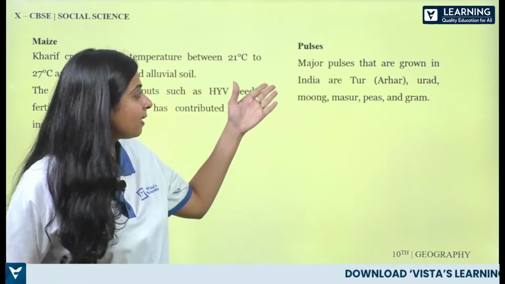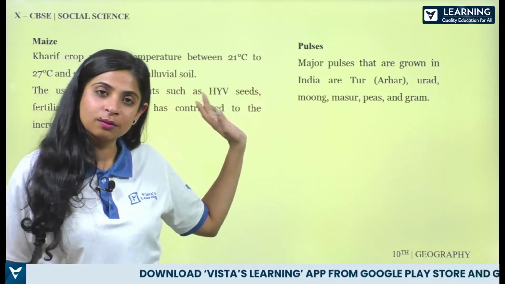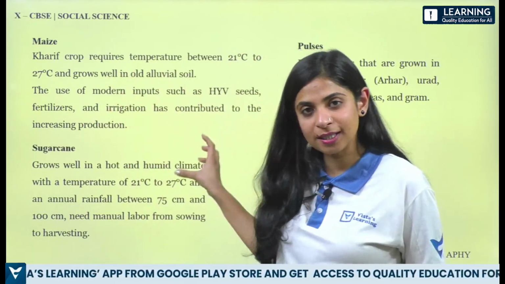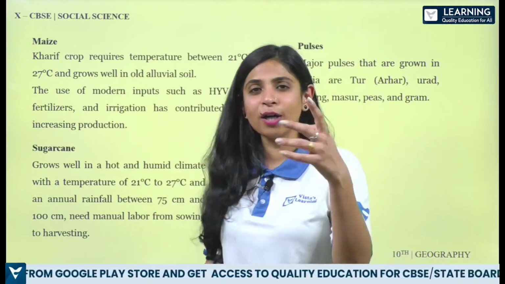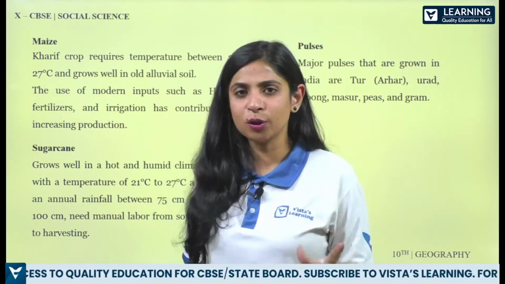Then we have pulses. Okay, so pulses like tur, arhar, moong, masoor, peas, these are some of the pulses which are grown in India. So why I am showing you each of these small topics, so that if any big agriculture based question comes, include these points. Whatever you remember, include the point. You are not losing marks, alright.